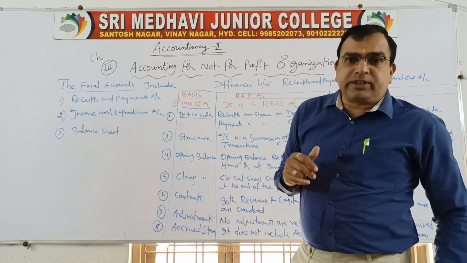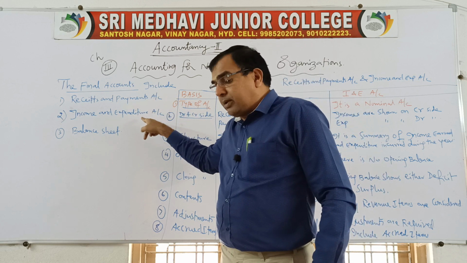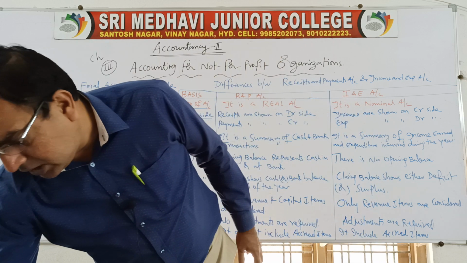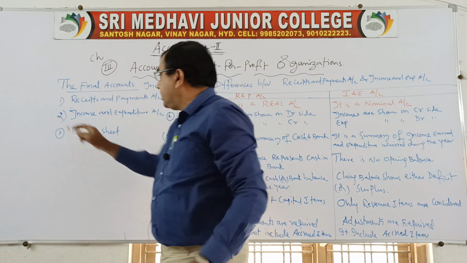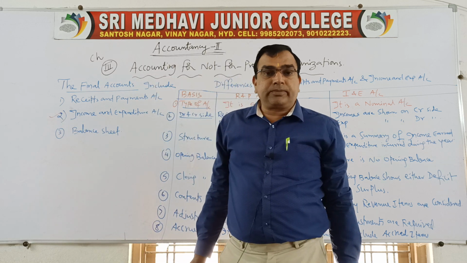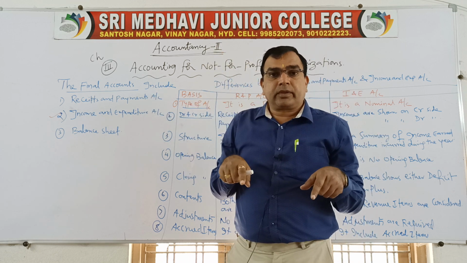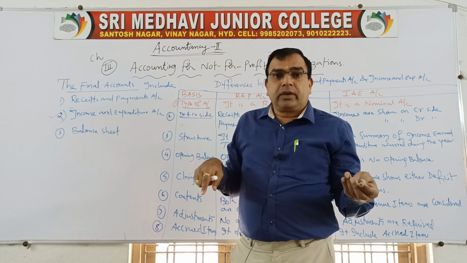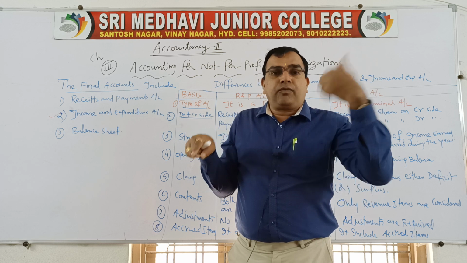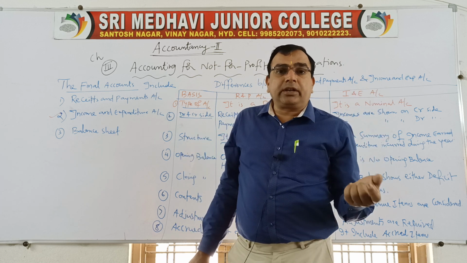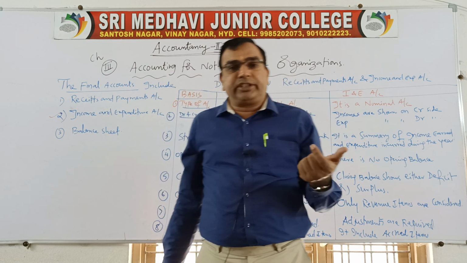For your examination point of view, at intermediate second year level, you are learning only preparation of income and expenditure account. You need not prepare receipts and payments account because it is already given in the question. Like in first year, when you are preparing final accounts of a trading concern, you are given the trial balance followed by the adjustments, and by seeing that you have prepared trading account, profit and loss account and balance sheet.